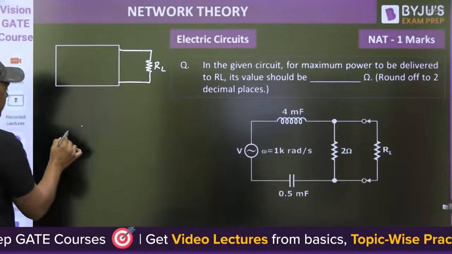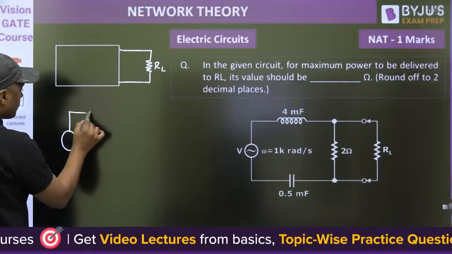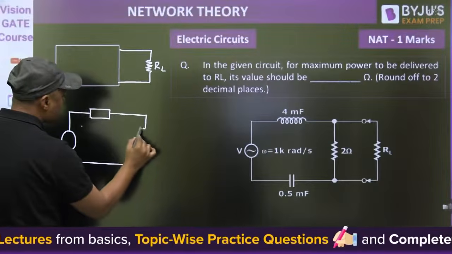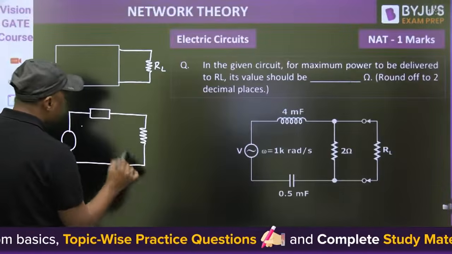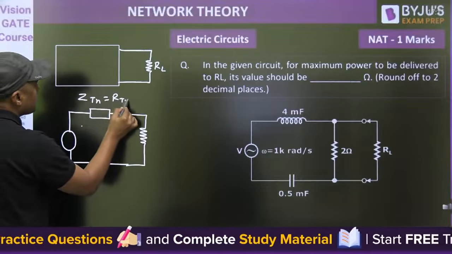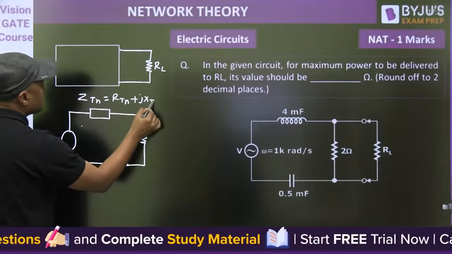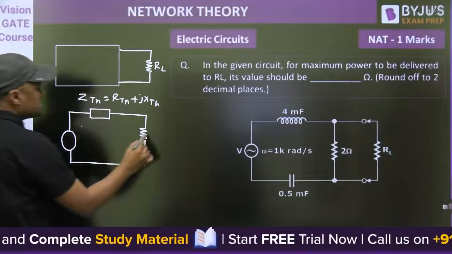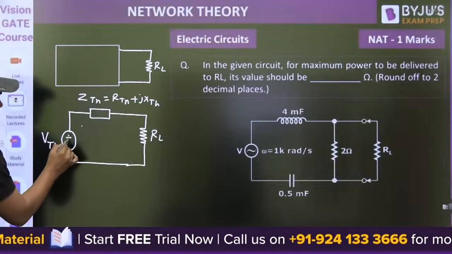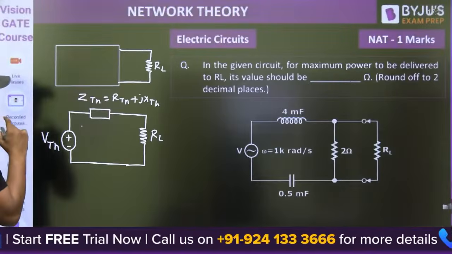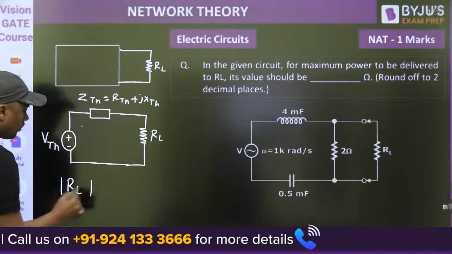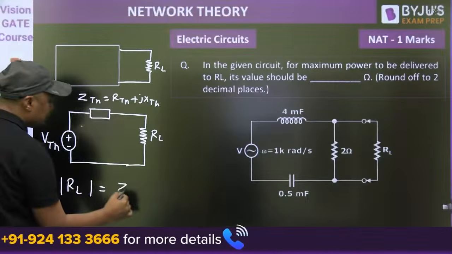You can convert it into ZTH, JXTH, this is RL, and you can find this VTH. Okay, then what should be the value of RL? RL should be equal to the mod of ZTH for maximum power.